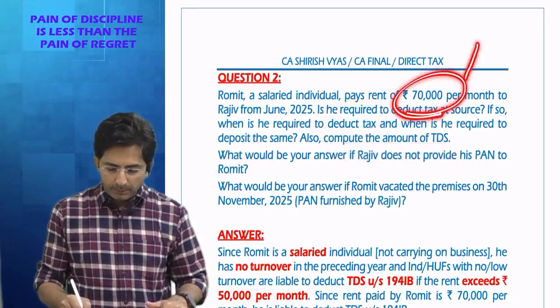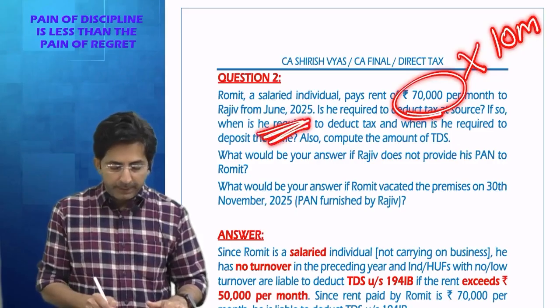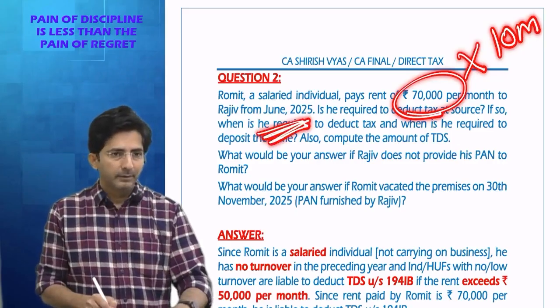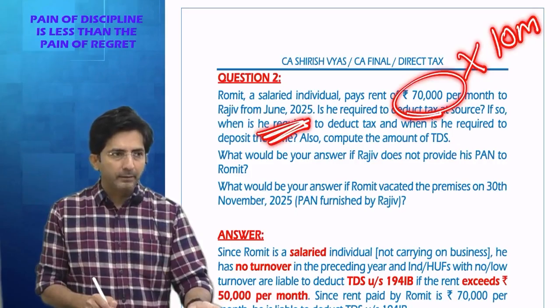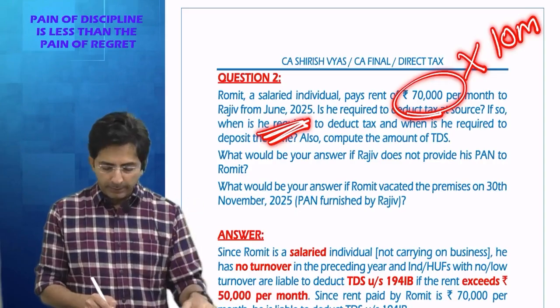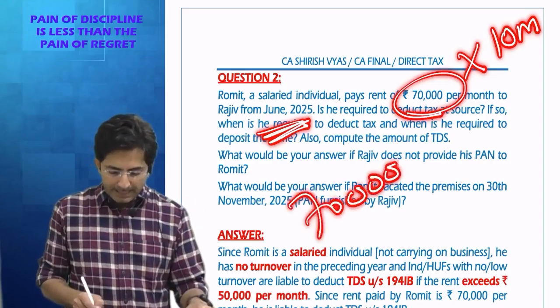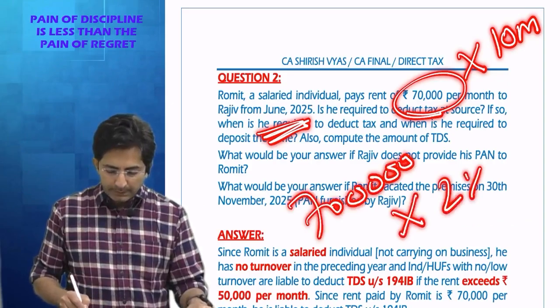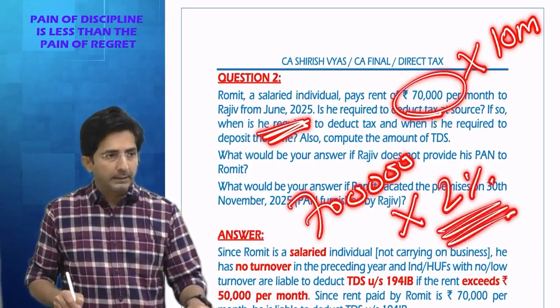And what is the amount of TDS? 70,000 rent per month into how many months? 10 months. Because you started paying rent from June, na? April and May you didn't pay the rent. You started paying from June. So from June onwards you are going to pay rent of 10 months. So 10 months rent comes to 7 lakhs. And on 7 lakhs, 2% TDS comes to 14,000.